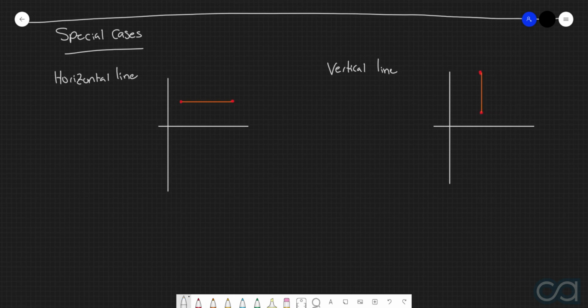Now, if we just give these points some arbitrary coordinate values, for this first situation here, let's say that this x-coordinate is x1 and then the second x-coordinate is x2. But then because these two points are aligned vertically, they can both have the same y-coordinate of y1. Then for the second situation, we can say that this y-coordinate is y1, this y-coordinate is y2. However, because both the points are aligned horizontally, they can both have the same x-coordinate of x1.